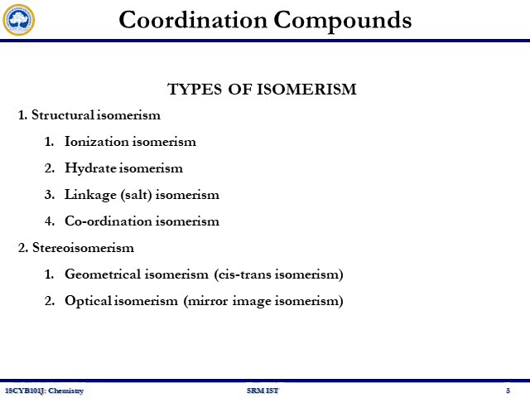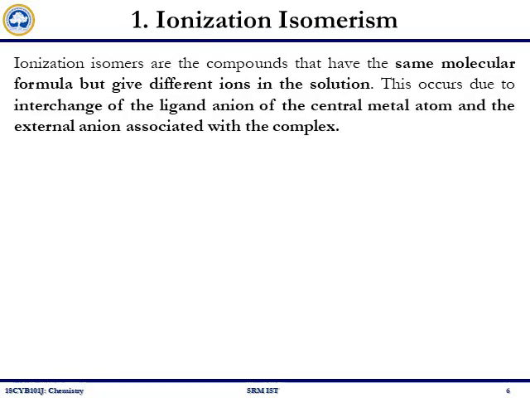In coordination compounds, we basically have two types of isomerism: structural isomerism and stereoisomerism. In today's lecture, under structural isomerism, we will be discussing ionization isomerism, hydrate isomerism, linkage isomerism, and coordination isomerism. Under stereoisomerism, we will be seeing geometrical isomerism and optical isomerism.